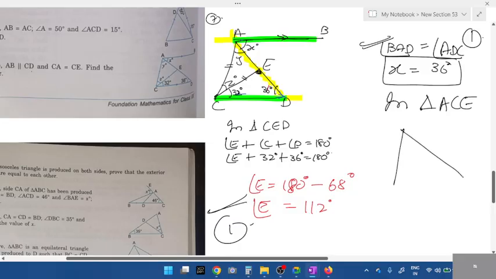Now take triangle ACE. Which is exterior to triangle ACE? Angle CED is exterior. What is CED value we got? 112, right? 112.